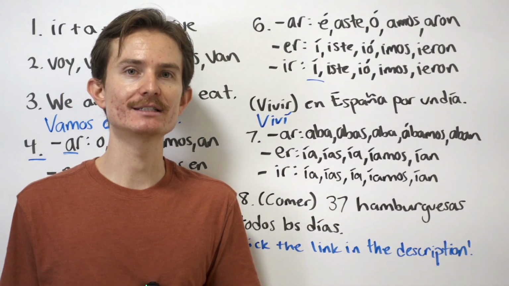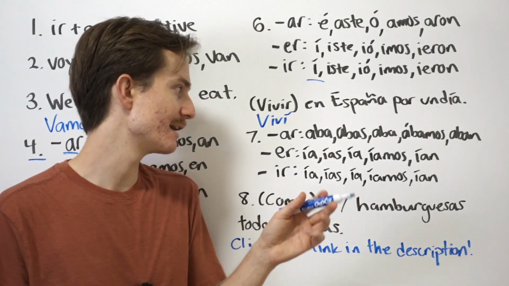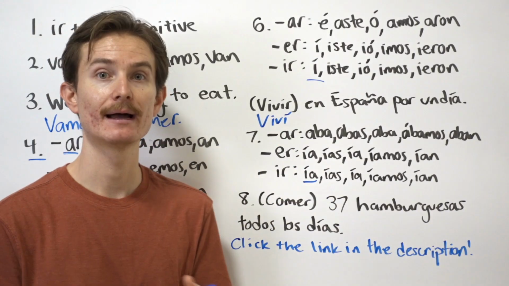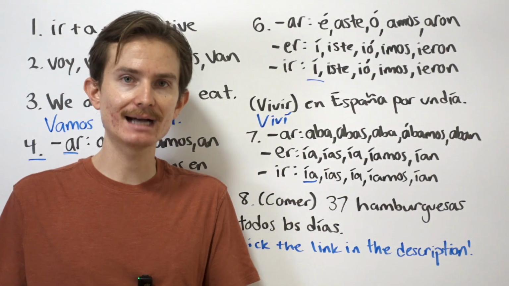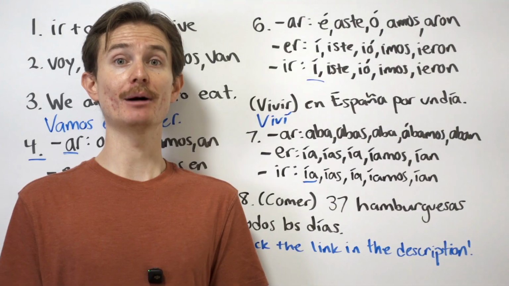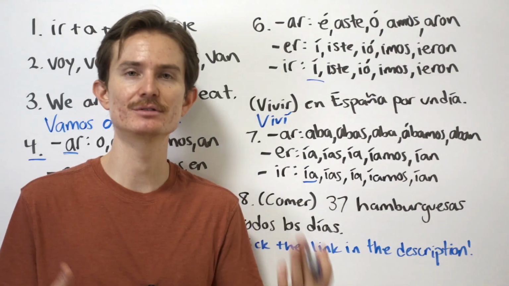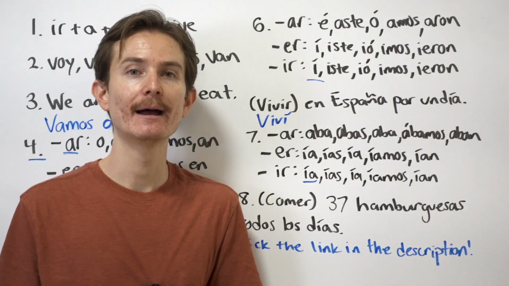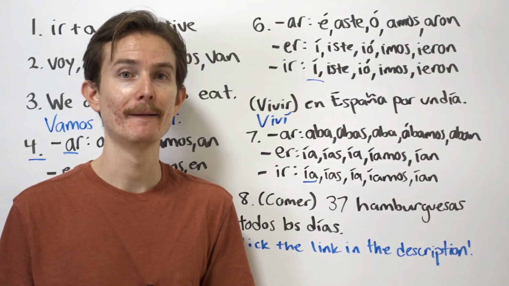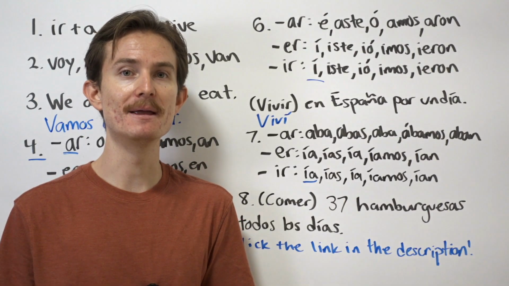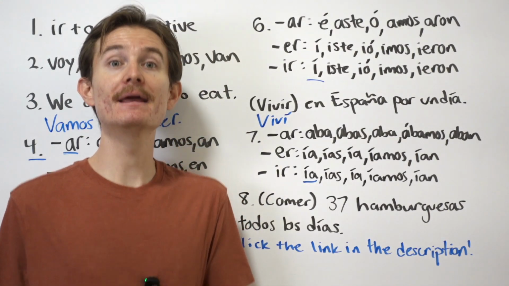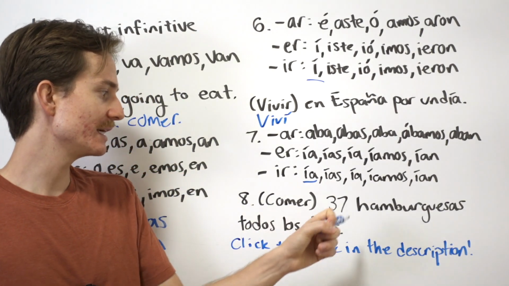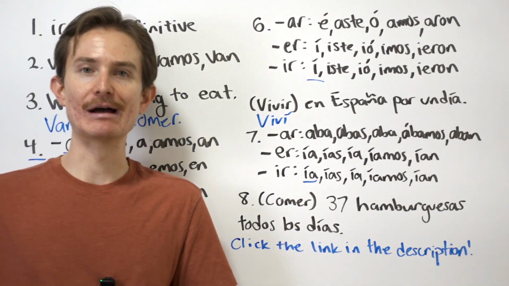Okay, so something I like to teach my students is if I were to change vivir into the imperfect here and I were to say something like vivía, I like to teach my students to kind of almost jump when you say it. Okay, it just kind of gets you into the habit of making sure that you're pronouncing it correctly. Okay, so vivía. Okay, it's not vivia, right? Or vivia. No, it's vivía. Okay, so how would I say you used to eat 37 hamburgers every day?